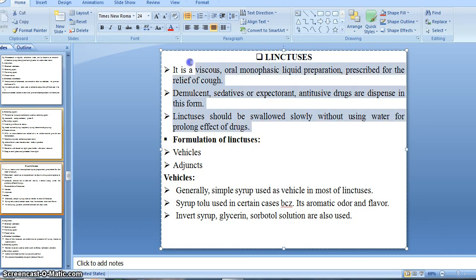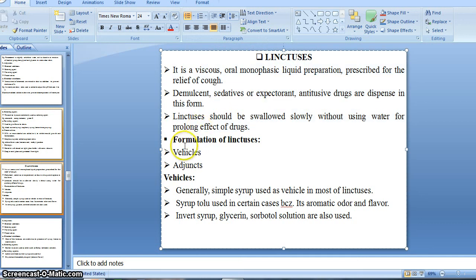So this is general information about linctus. Then moving forward to the formulation of linctus, there is also a need for vehicle and adjuncts, right? So as a vehicle, simple syrup is generally chosen for the preparation of linctus in most cases.